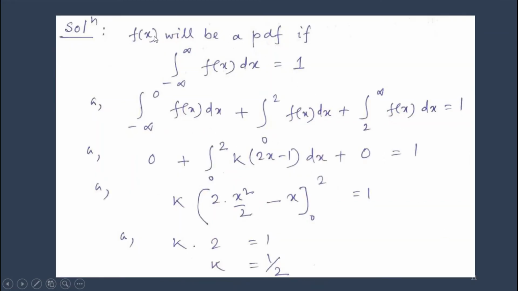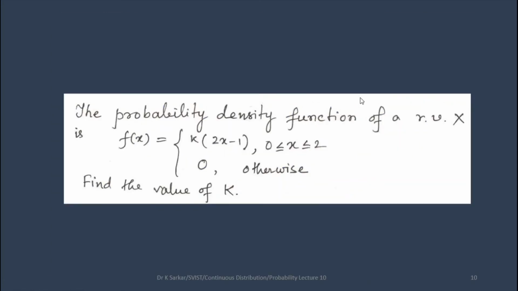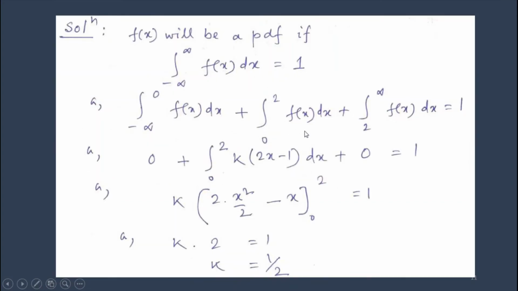So f(x) will be a PDF if the integral from minus infinity to infinity of f(x)dx is 1. Now let us break this interval into minus infinity to 0, 0 to 2 and 2 to infinity. In the question it has been given that from 0 to 2 the functional value is k into (2x minus 1), so let us write the function as k into (2x minus 1).